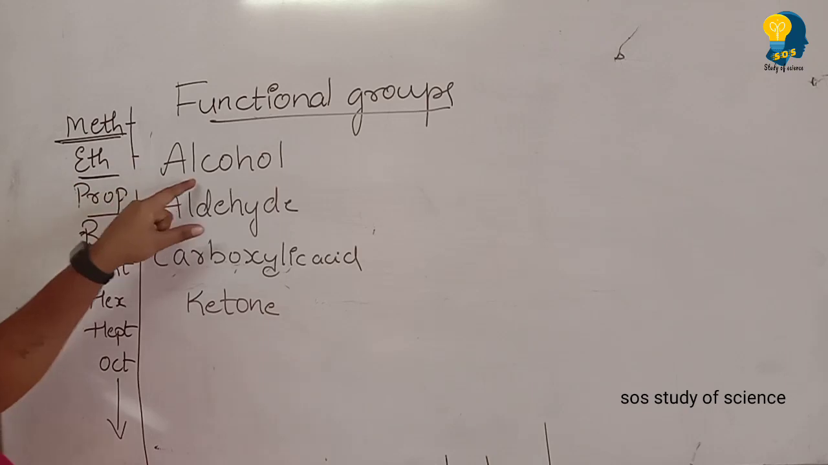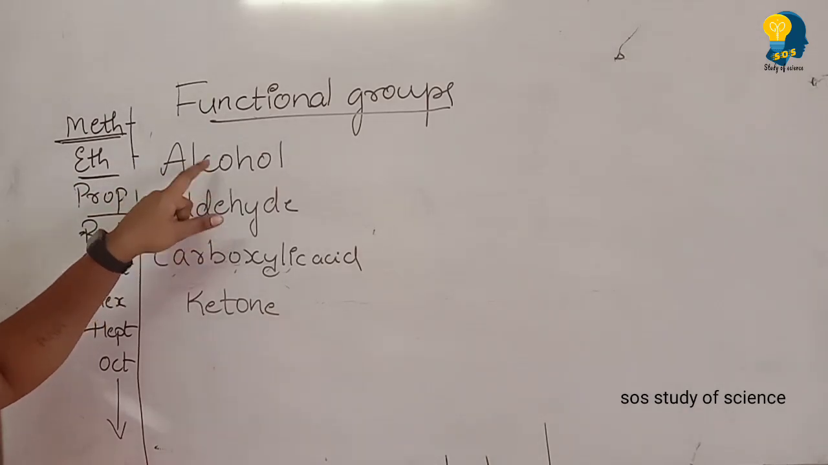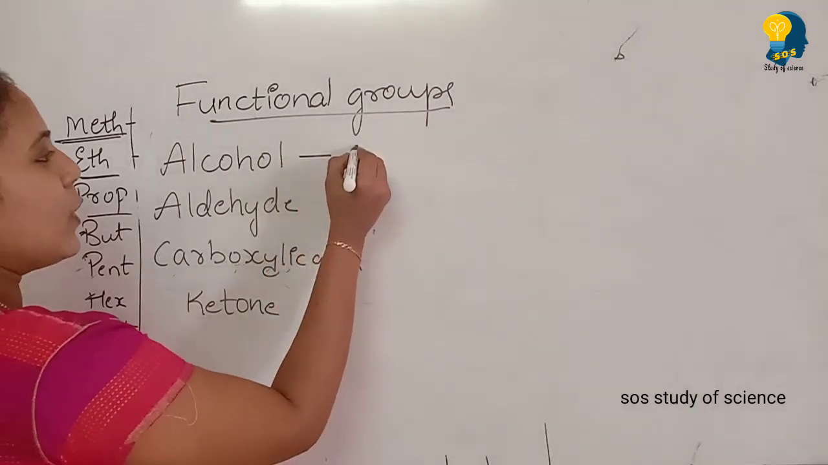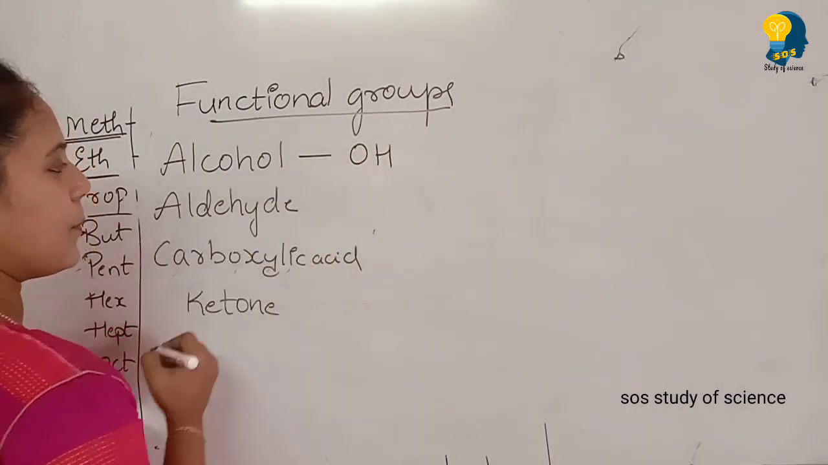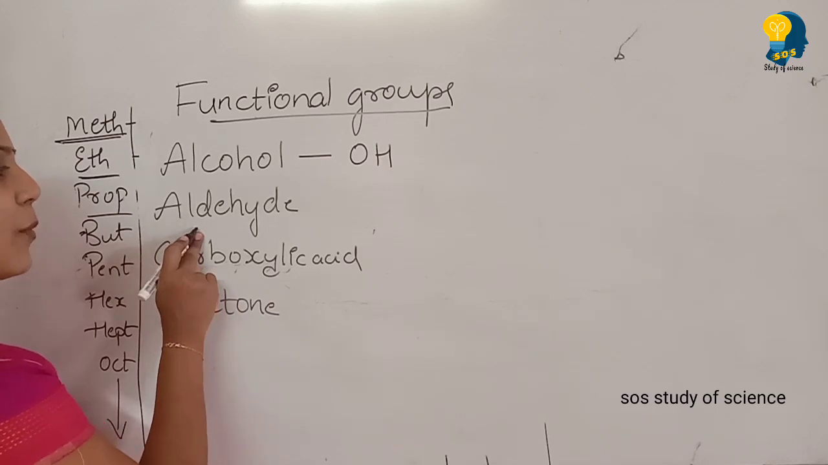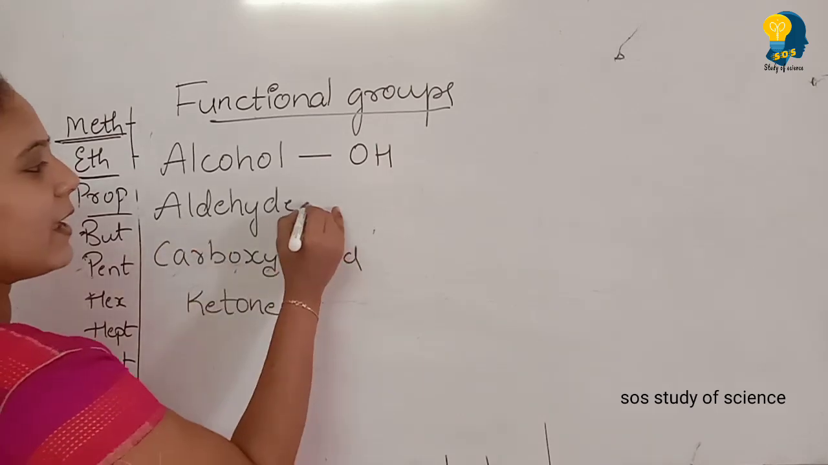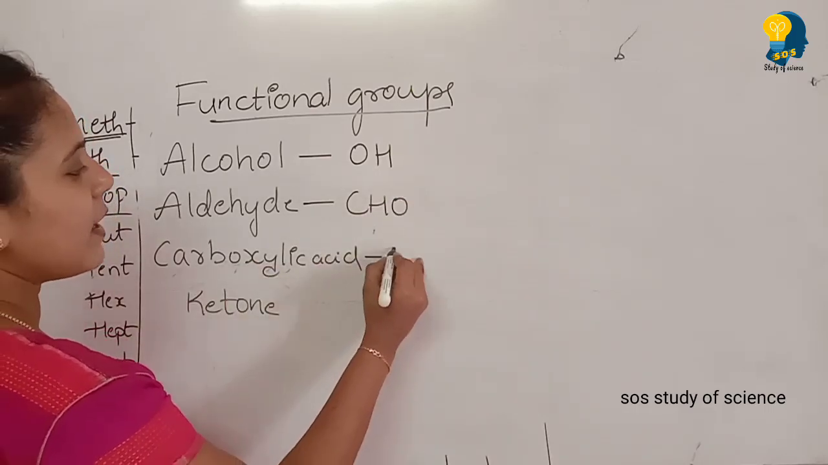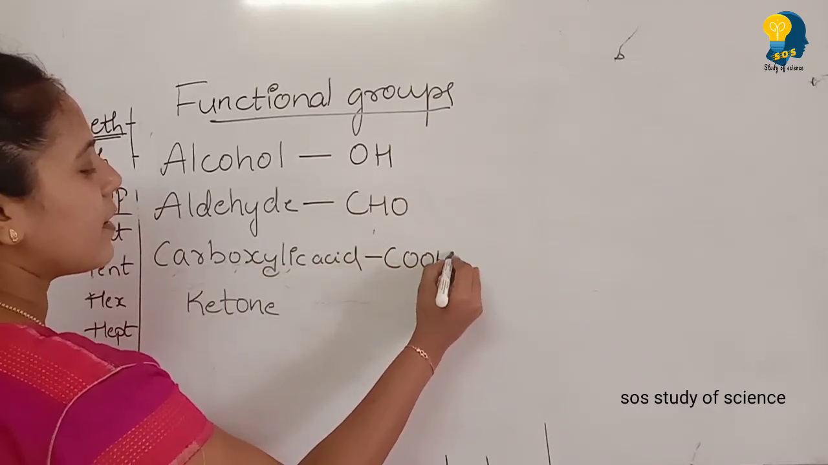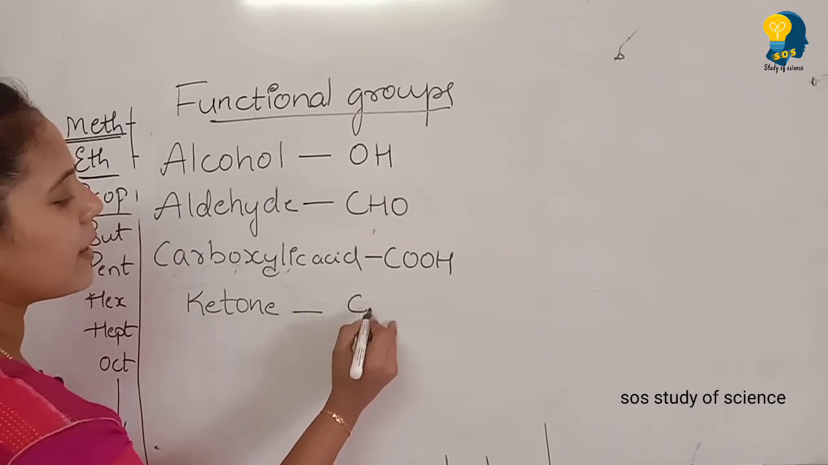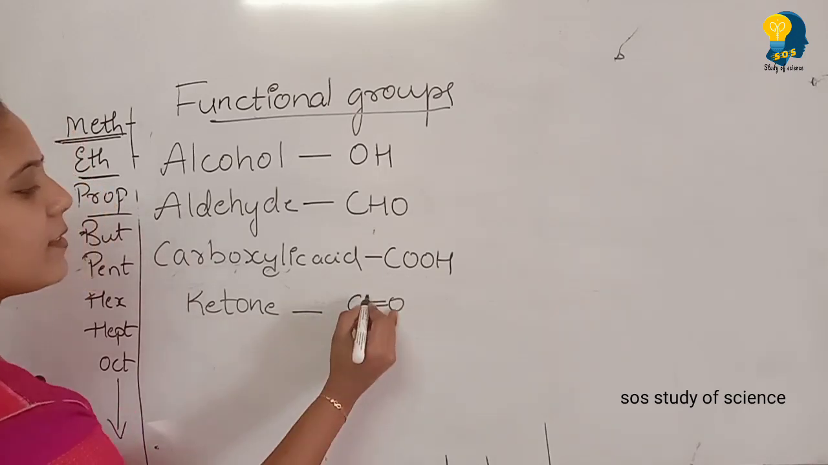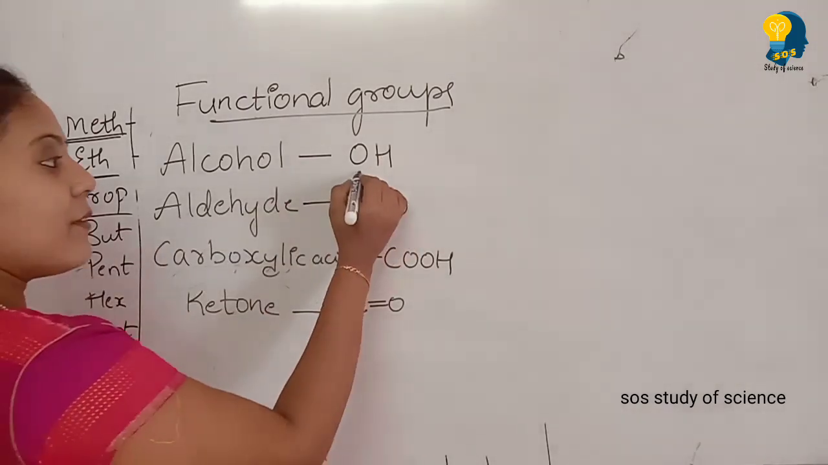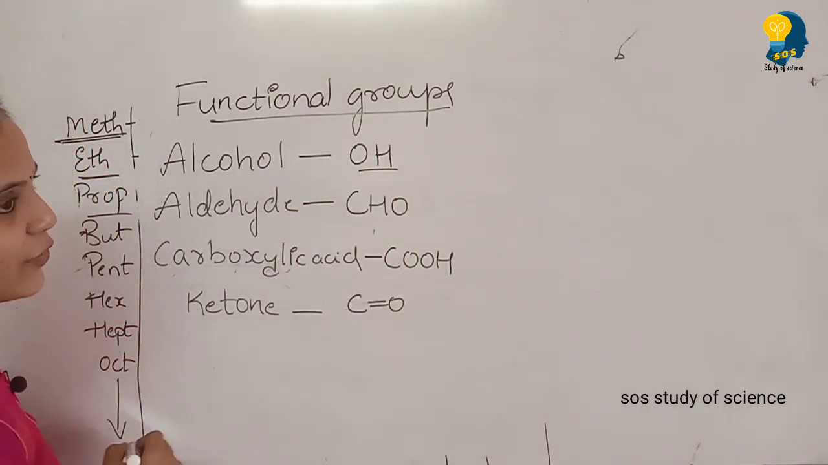See, whenever you write the molecular formula or the structural formula of alcohol, it always ends with OH. Whenever you write the molecular formula and the structural formula of aldehyde, it ends by CHO. Carboxylic acid ends by COOH, whereas ketone is ending by C double bond O. That means a double bond oxygen will be attached to a carbon. So this is whenever you write molecular formula or structural formula.